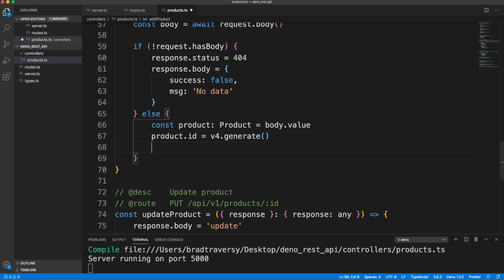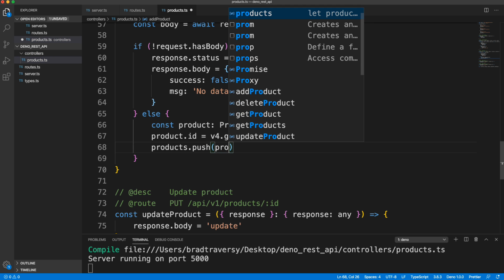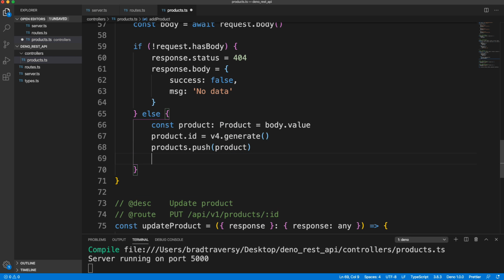So that'll create the ID. Once we have the product constructed, we'll take the products array and push the new product onto it. And if you were using a database, you wouldn't actually have to do this much work. You wouldn't have to manually create the ID and push it and stuff like that. You would just have like product save or something.